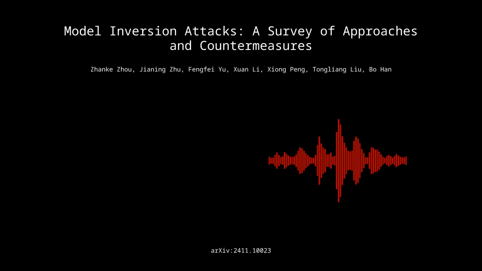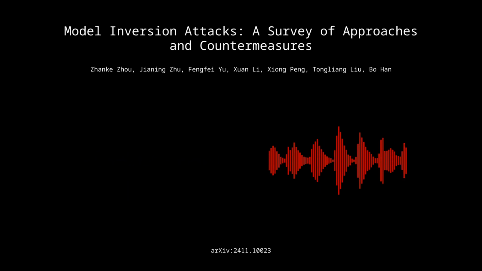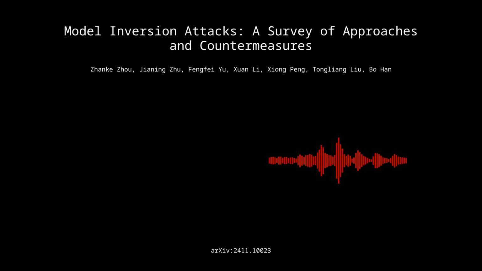Right. So we've covered a lot of ground in this first part of our deep dive. We've explored the fundamental concepts of MIAs, this taxonomy of attacks, and how these attacks manifest in different domains. We've also delved into the various defense mechanisms researchers are developing. We have. And the evaluation metrics used to assess their effectiveness. Exactly. So this foundational understanding really sets the stage for our exploration of the latest advancements and future directions in MIA research in the upcoming parts of our deep dive. So stay tuned. It'll be interesting. Definitely. Looking forward to it.